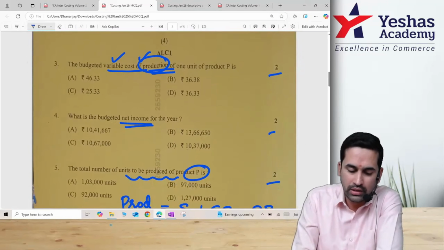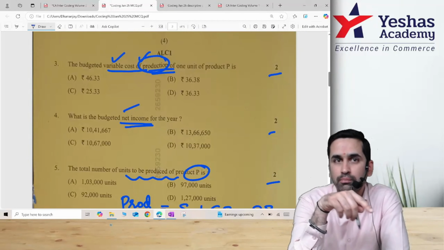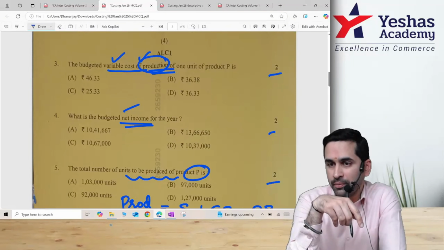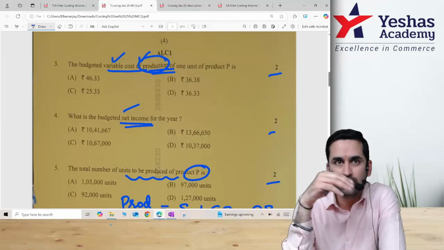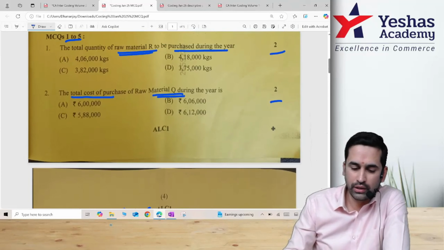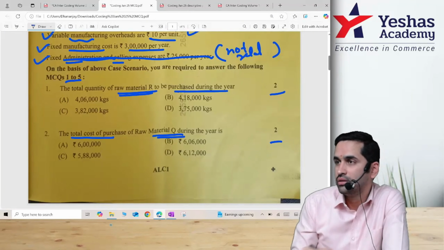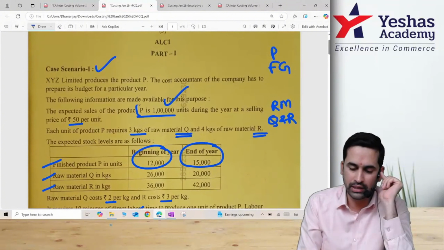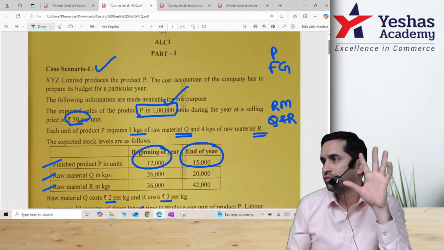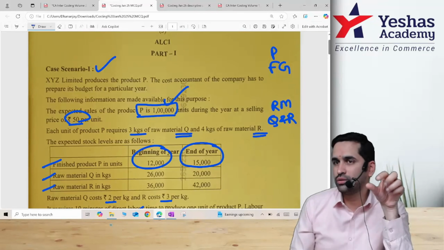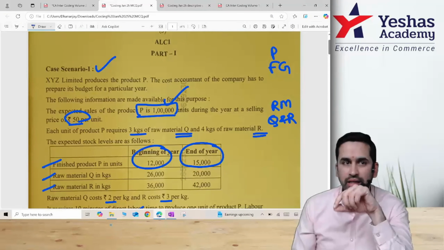Net income they want. For net income it should be sales minus cost of goods sold. Here, if you want, you can do it in cost sheet style. You can find out COP, cost of production, then adjust stock and you'll get cost of goods sold, and then you can take office admin not related to production. That will give you total cost versus total income. Total income is nothing but sales. Where is the sales data? 1 lakh units sold at a price of 50. This is a budget slightly mixed with a cost sheet, one adjustment, only net income.